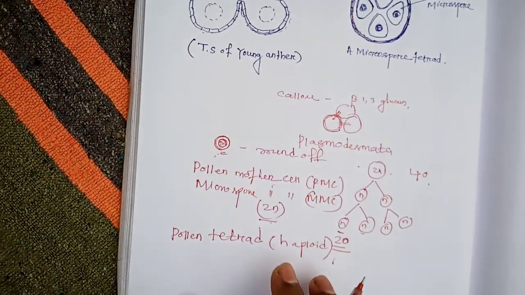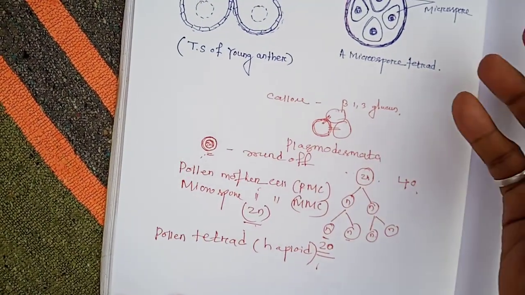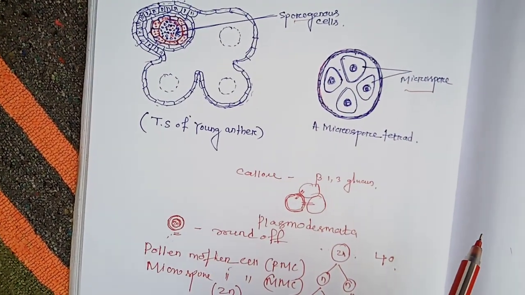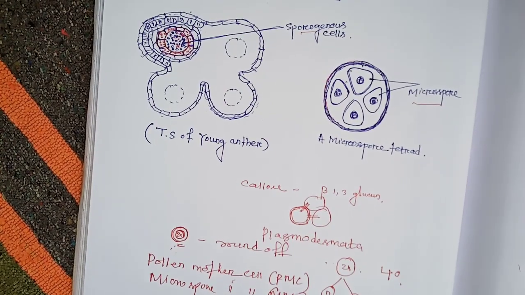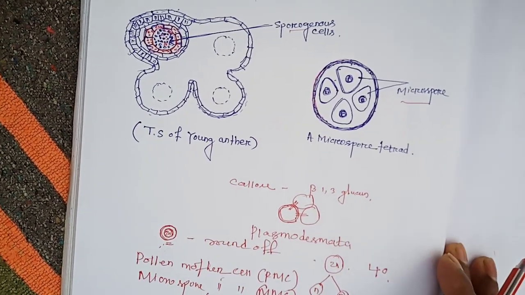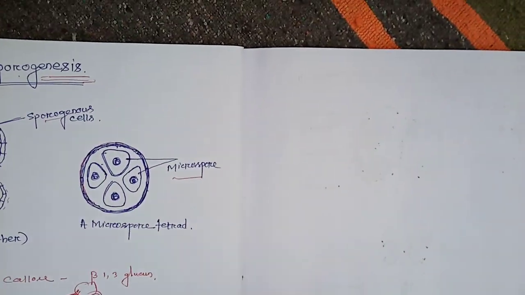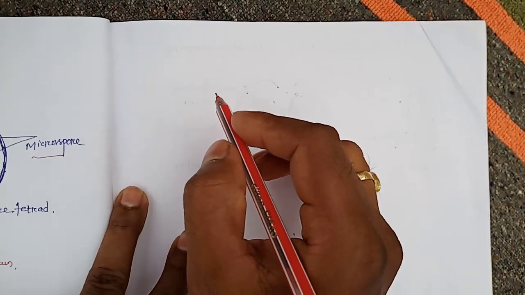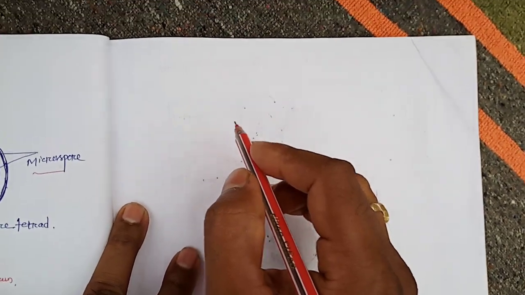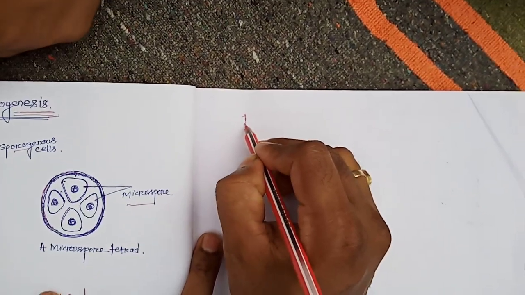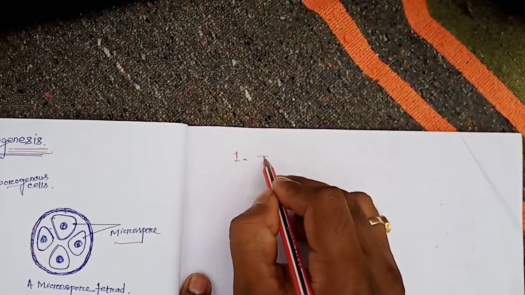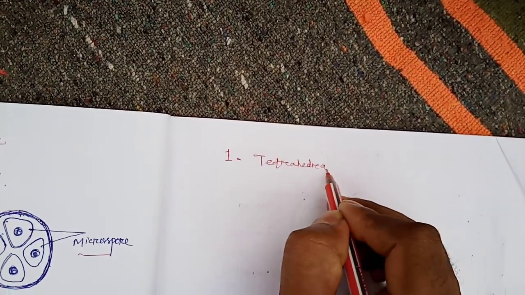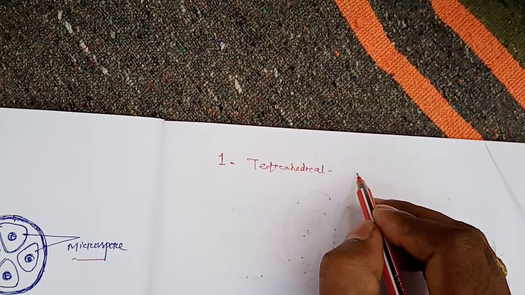Now we will discuss, after the formation of these microspores, how these microspores are arranged in a pollen tetrad. There are five types of arrangement of pollen tetrad. The first one is the tetrahedral type of pollen arrangement.